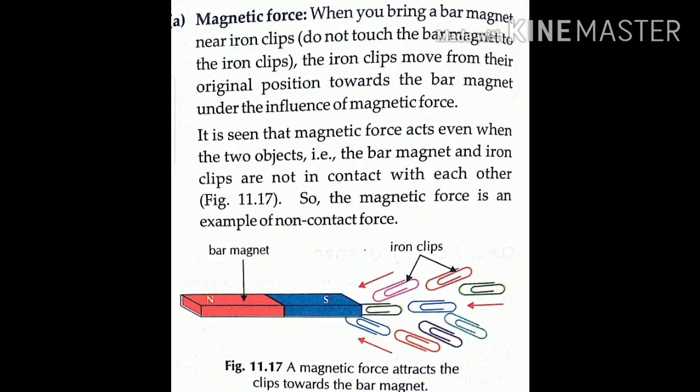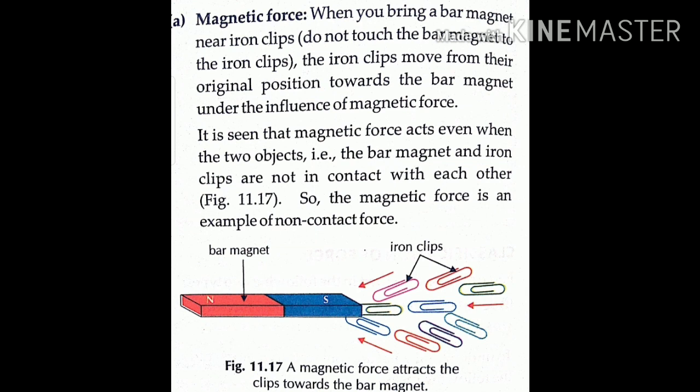The first type of non-contact force is magnetic force. Do you know what a bar magnet is? It is a magnet which is rectangular in shape and has two poles, north and south. Now, what you have to do is just bring a bar magnet near iron clips. Keep one thing in mind: the bar magnet should not be in direct contact with the iron clips.